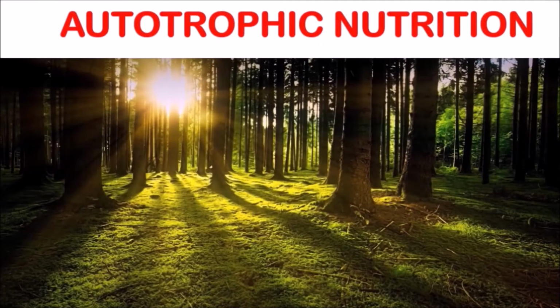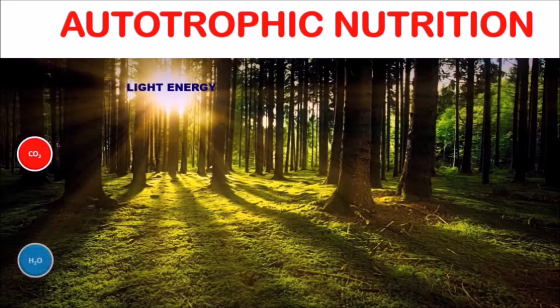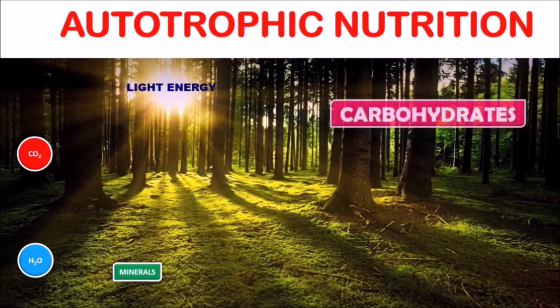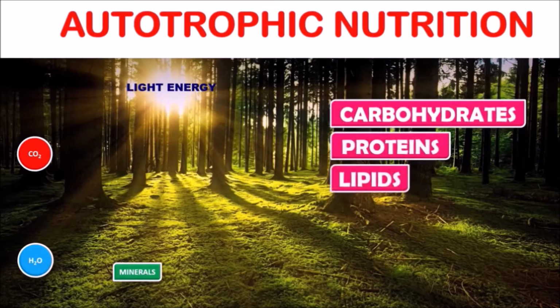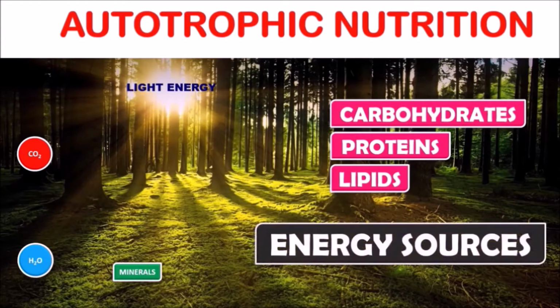Some organisms like plants, by using light as energy source, by acquiring gases like carbon dioxide, water and minerals from soil, synthesize complex substances such as carbohydrates, proteins, lipids, etc. They serve as energy source in the form of food for all the living organisms on this earth, directly or indirectly. This mode of nutrition is known as autotrophic nutrition.